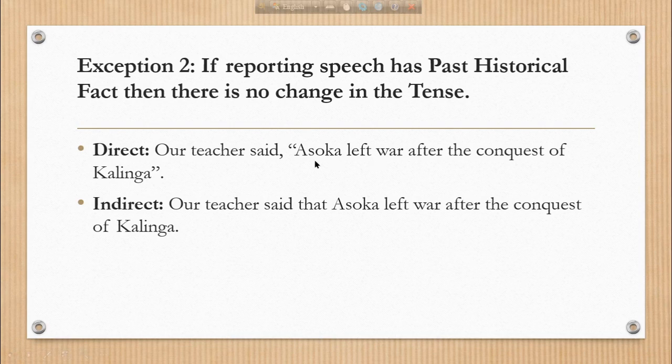So you see here, Ashok left the war after the conquest of Kalinga. Here we have a historical fact. So the reported speech will not be changed here. So we say, our teacher said that Ashok left war after the conquest of Kalinga.